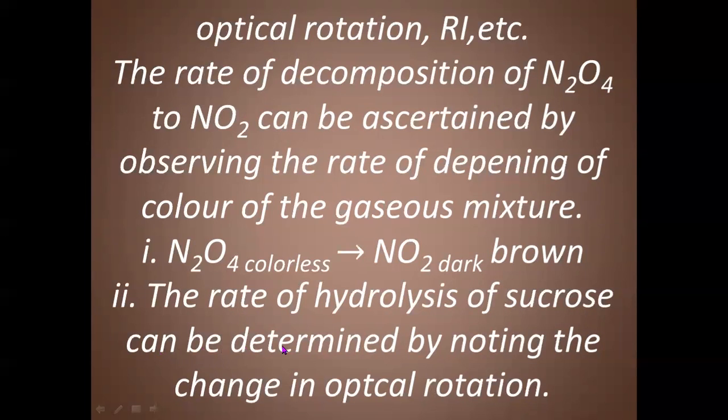An optically active substance is one which can rotate plane polarized light in any direction. Few substances rotate to the right or clockwise, and few rotate anti-clockwise, the negative direction. Levorotatory and dextrorotatory are negative and positive like that. So on the basis of optical rotation also, we can find the concentration.